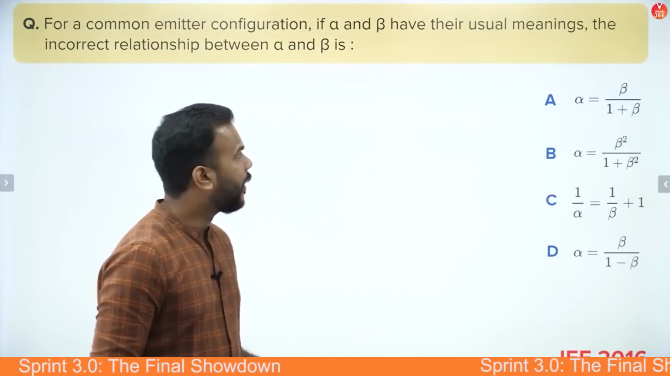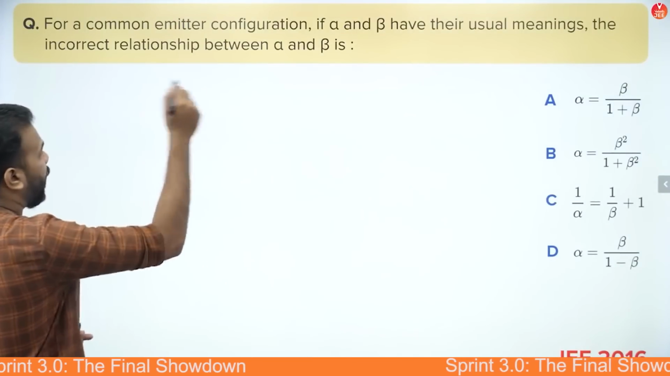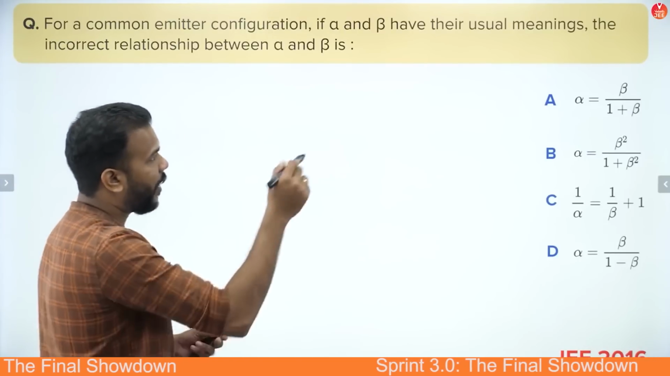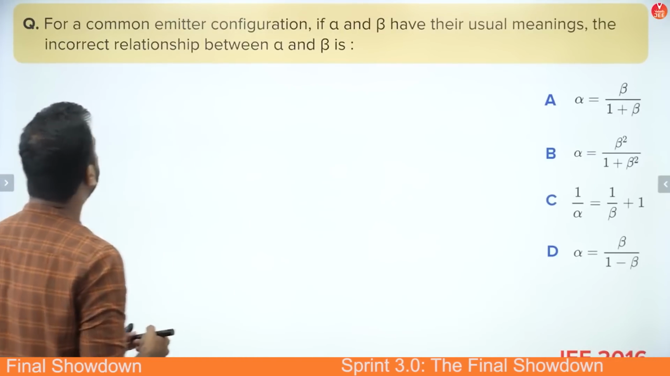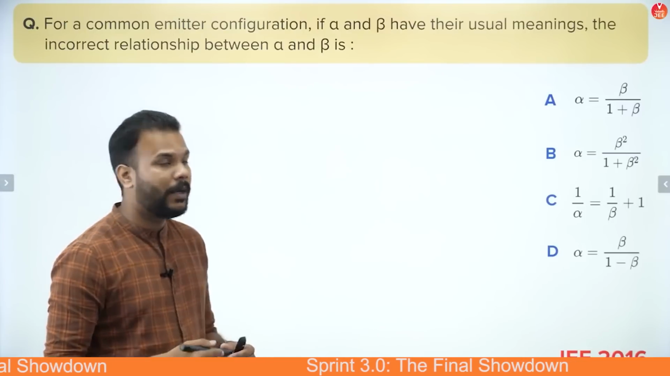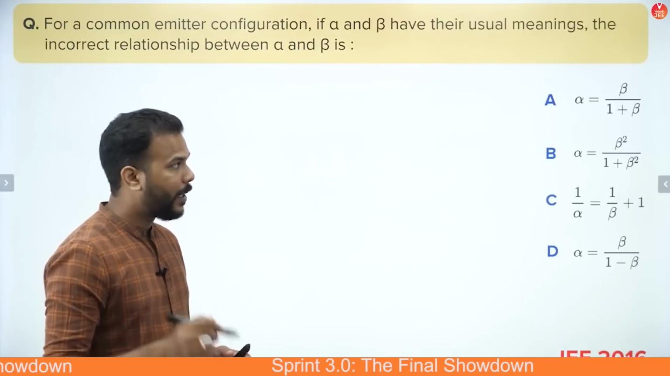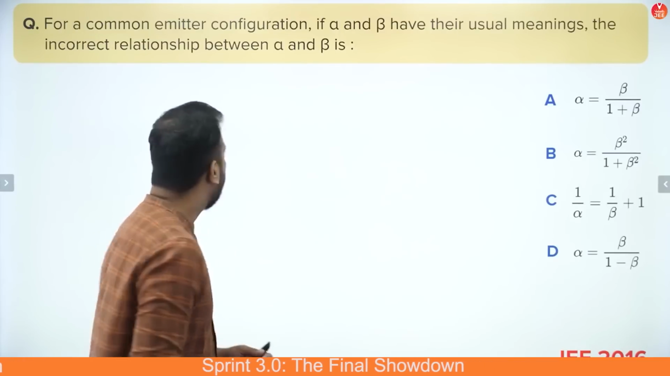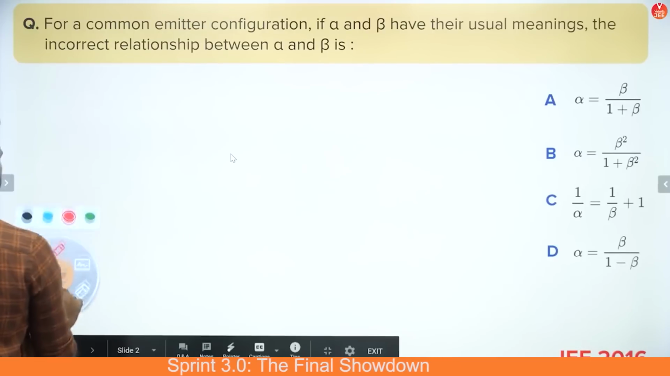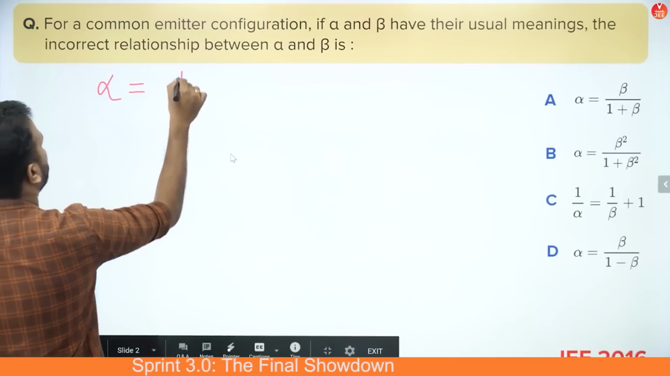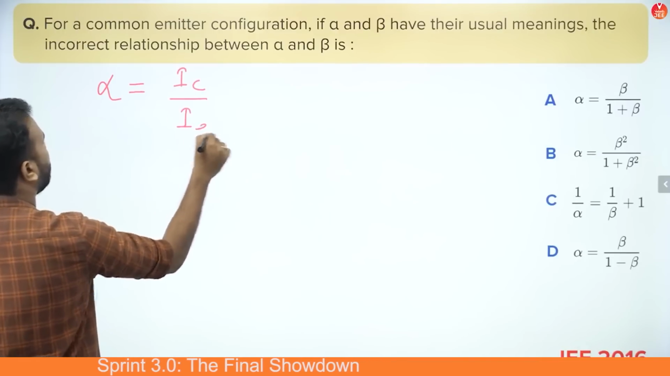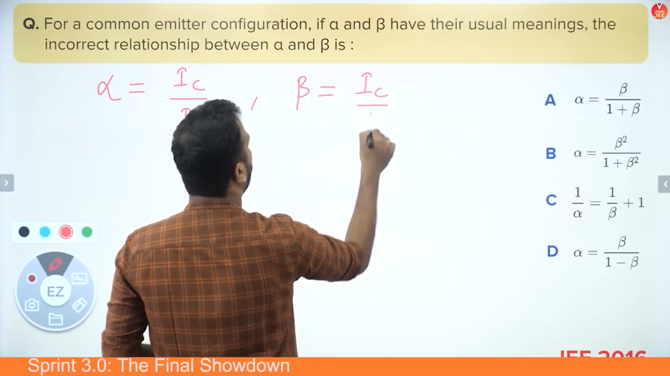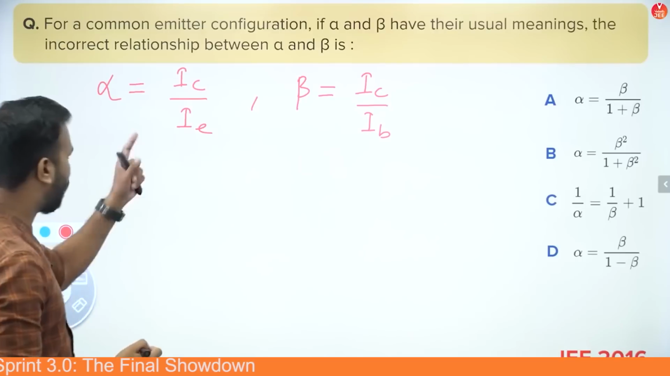Okay, so what you see here in the question is basically about a common emitter amplifier, which says that in the common emitter configuration, if alpha and beta have their usual meanings, then the incorrect relation between alpha and beta will be what, is basically what we have to find out. Well guys, you know that alpha and beta are basically the current amplification factors in an amplifier. So if we write the formula for alpha and beta, alpha is written as IC by IE, and beta, as you know, is IC by IB. Yeah, that's what is alpha and beta.